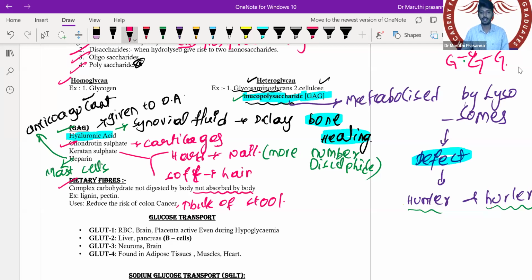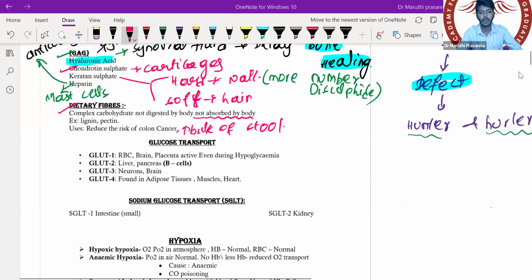Reduce the risk of colon cancer. Okay, this is a very important point to be remembered. It reduces constipation and also reduces the risk of colon cancer.